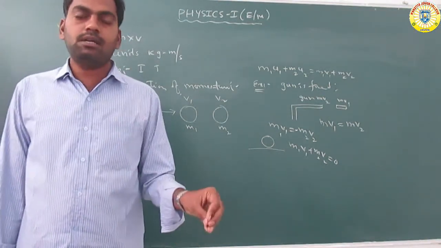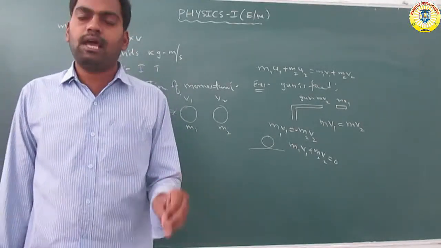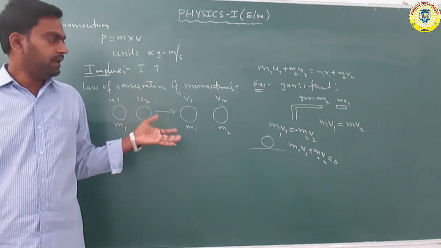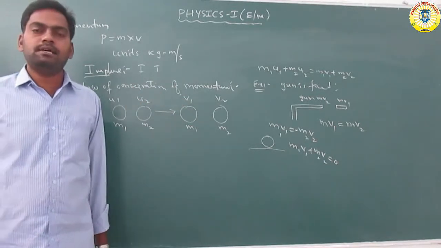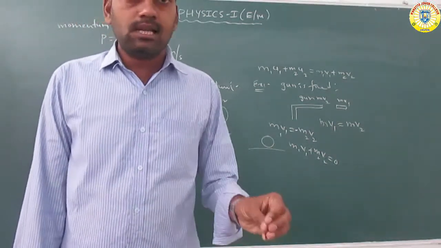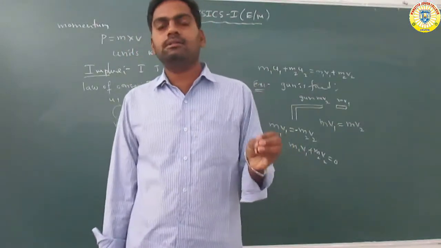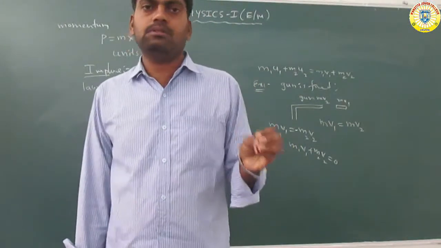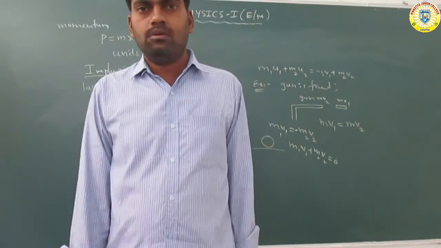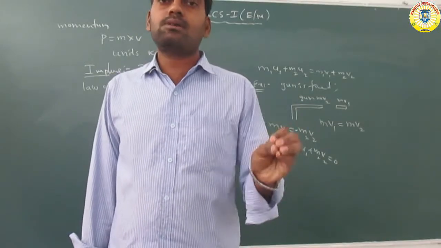When a large amount of force is acting on the body for a short interval of time, it is called an impulse. Okay, so this is one of the best examples of the law of conservation of momentum. So what is the law of conservation of momentum? When no external force is acting on the system, the total momentum of the isolated system remains constant.